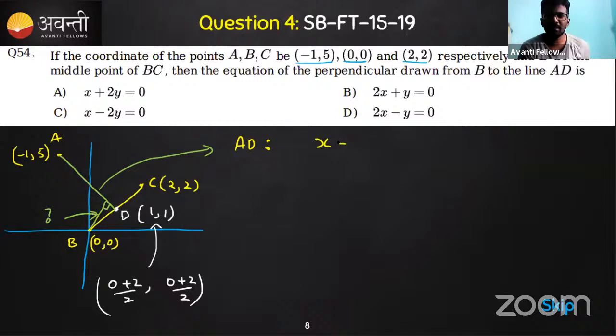That is x minus x1 divided by x2 minus x1, equal to y minus y1 by y2 minus y1. You can take any one as x1 and x2, and you will definitely get the right answer.